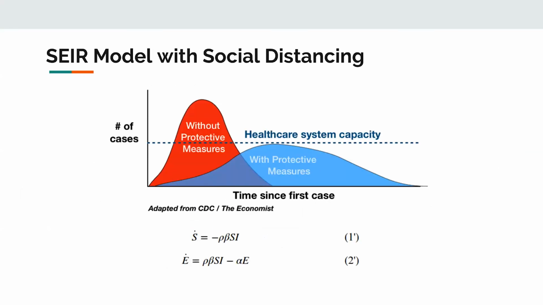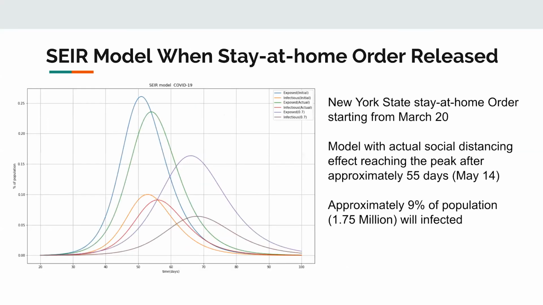Many of you have seen this graph before. Keep social distance and flatten the curve. But what does that mean? It means that we introduced social distancing into our model, and here is the revised model showing the curve.